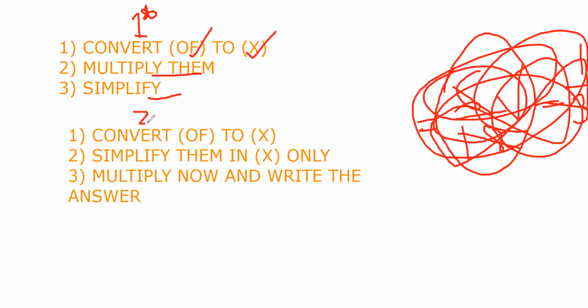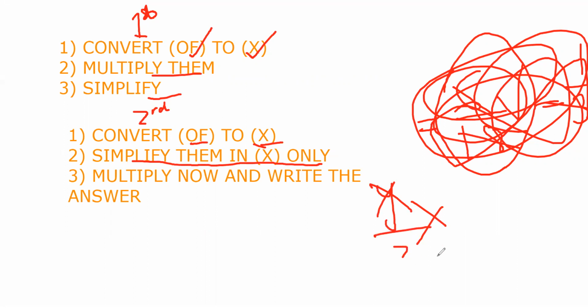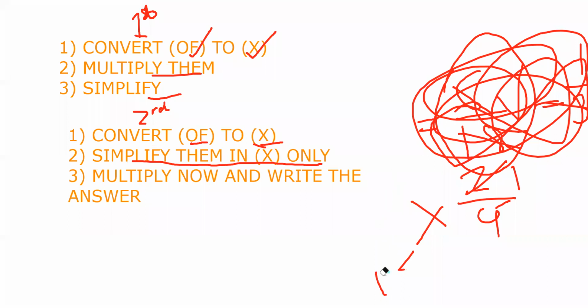And the second concept is to convert of into x, or we can say multiplication, and simplify them in multiplication only when there is a sign in multiplication. Then if we take this as y by z and z by y, when it is over here, just simplify them like that only and then write the answer. Okay, so just let me erase these things.